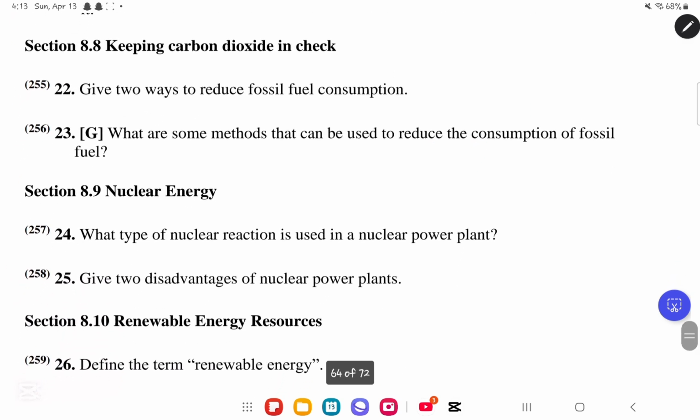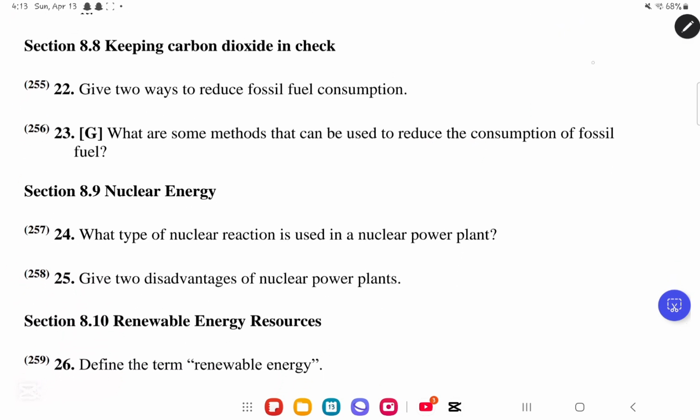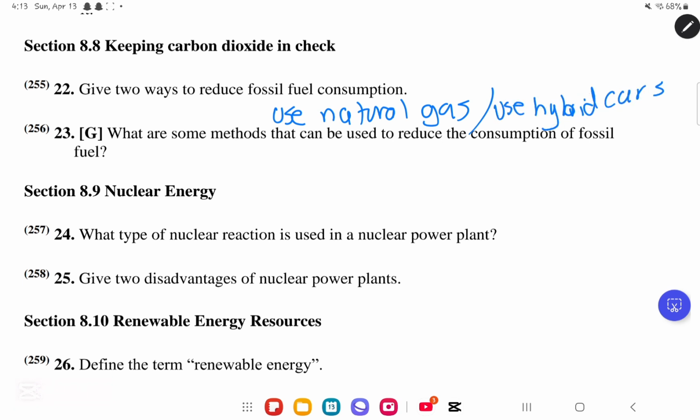We'll move on to section 8.8, keeping carbon dioxide in check. Give 2 ways to reduce fossil fuel consumption. 2 ways to reduce fossil fuel consumption, for example, is to use natural gas instead, or to use hybrid cars because of their efficiency. Other ways you have is to improve the insulation of buildings, to use solar energy, and to use air conditioning. Very simply, these are multiple ways to reduce fossil fuel consumption.